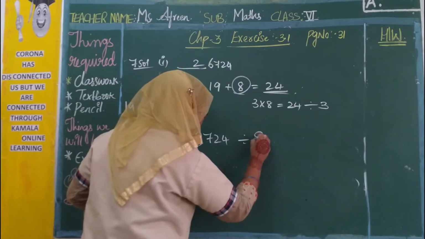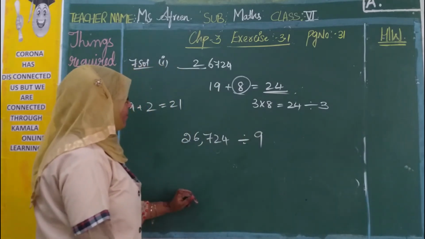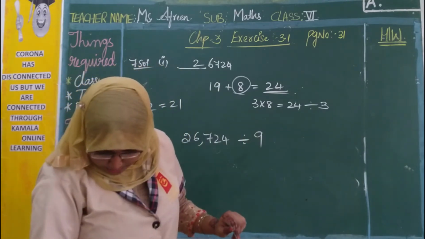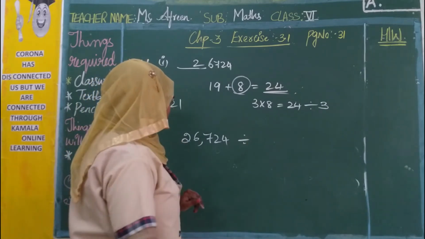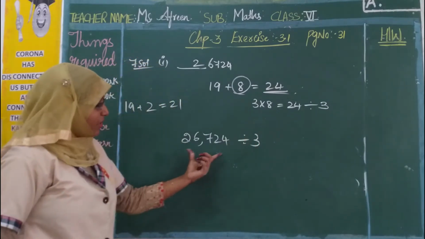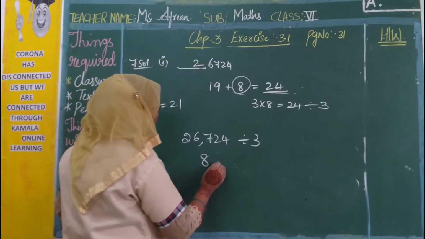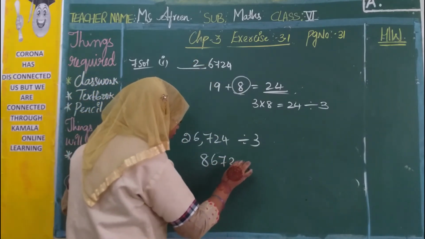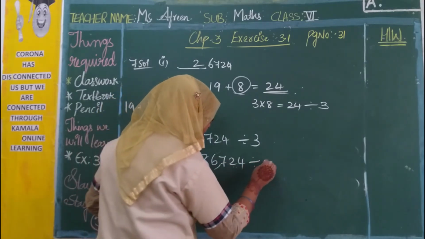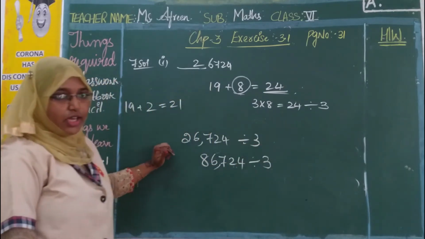So 62,724 is divisible by 3. We need to check 9 or 3? 3. So this whole number is divisible by 3. Now I am writing that 8 over here. 8. So what is now? 86,724 is also divisible by 3.